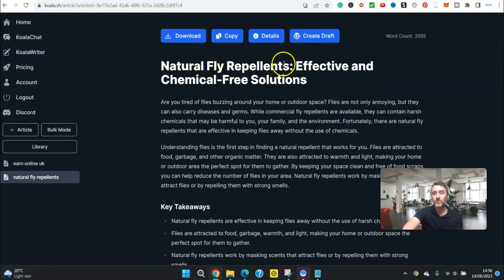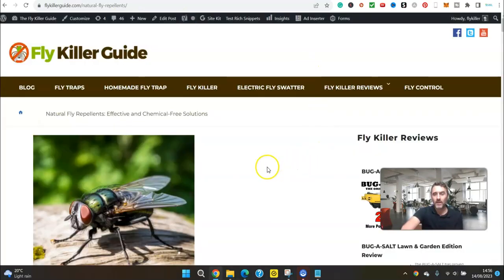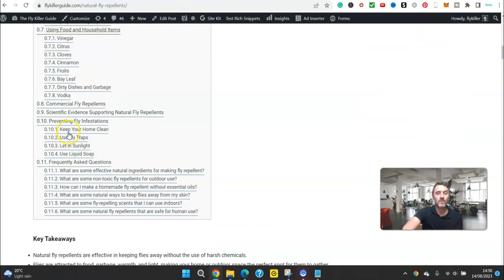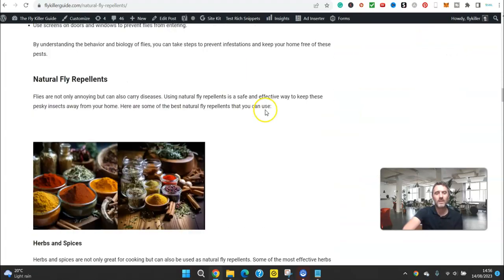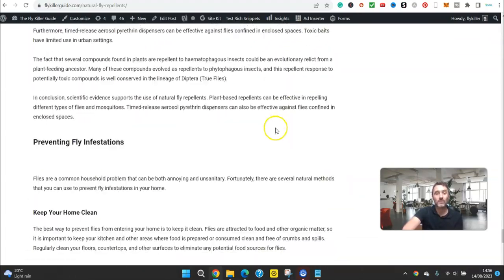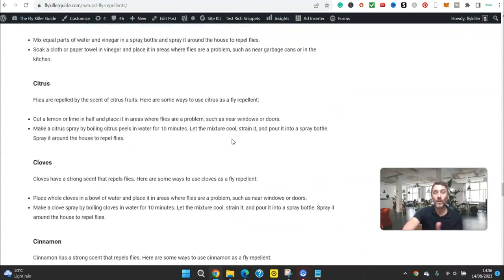This one over here, natural fly repellent. So let me show you the actual article on the website. So over on this website over here, you can see this is the article. And you can see we've got our table of contents on here. We've got a lot of information in here, images and other bits. So it's brilliant. It creates really good content. And again, this concept over here works the same way.